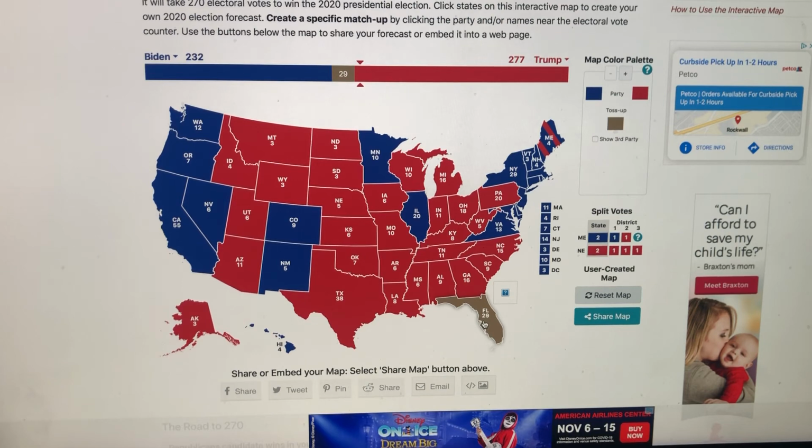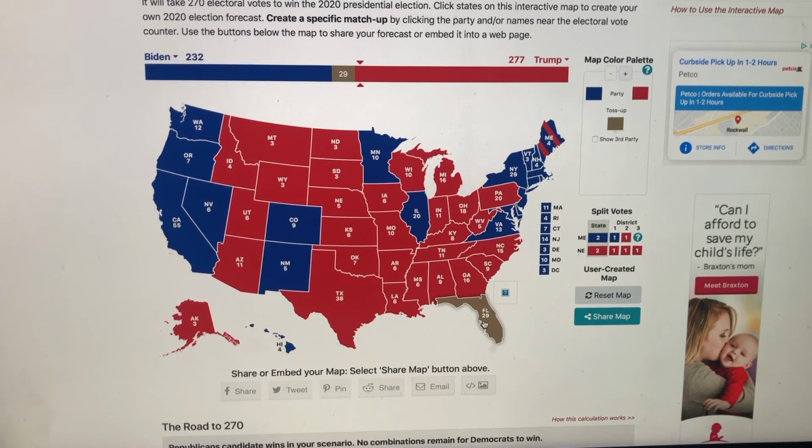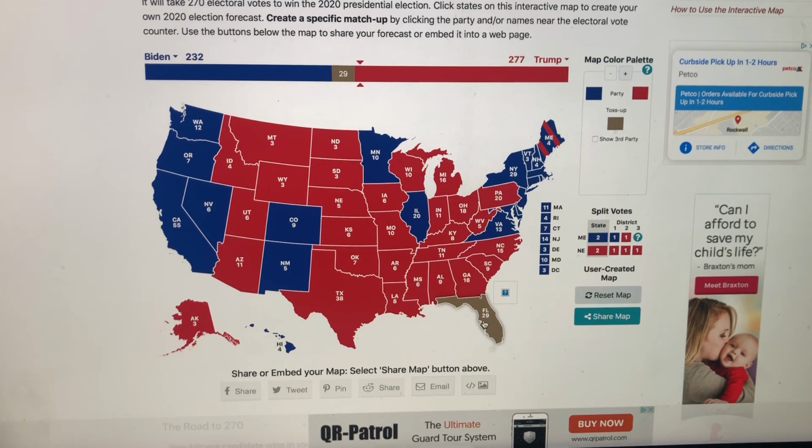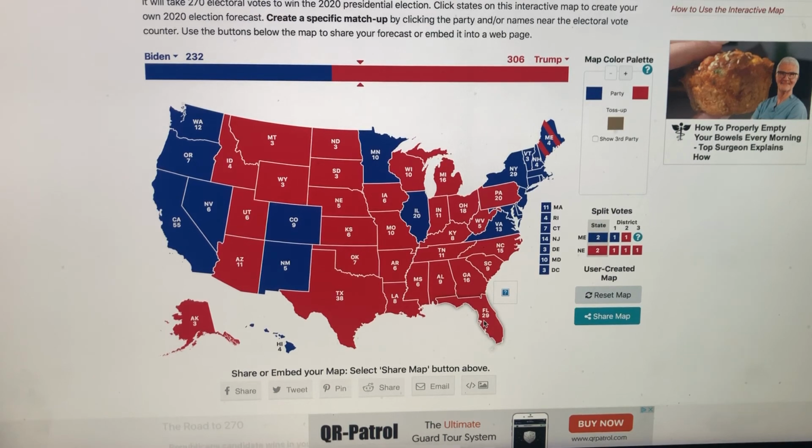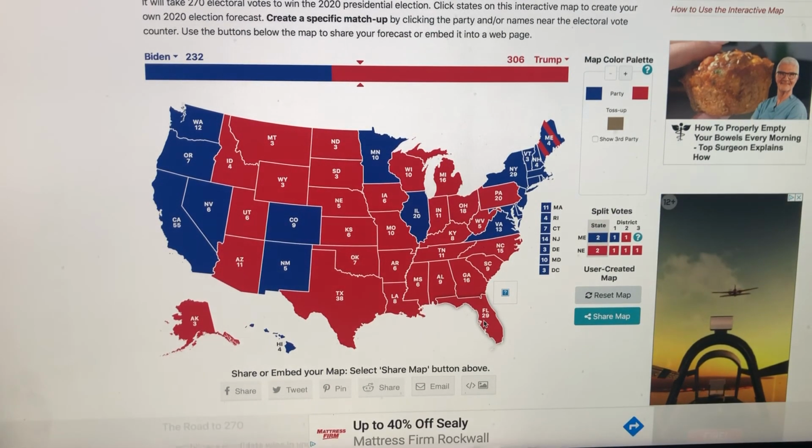In the state of Florida, Clinton had a 3.1% advantage. Right now, Biden's ahead by 2.7%. So Trump is overperforming by 0.4. Trump won by 1.2, so that gives Trump a 1.6% advantage. So right now, based on the polling differences, this is what the map would look like.